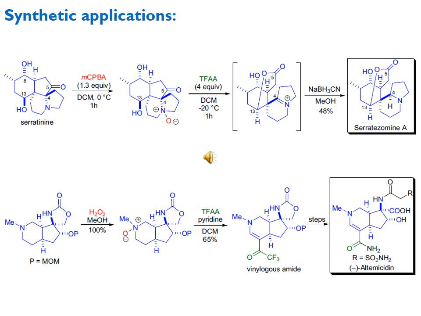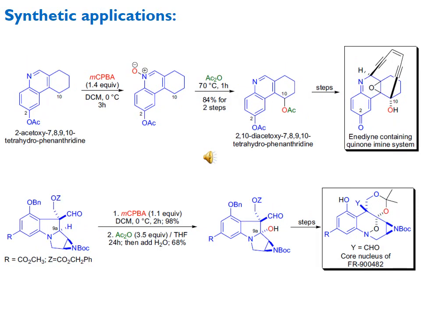Similarly, in the second example, here you can see hydrogen peroxide is used for the oxidation of tertiary amine into N-oxide, and then on treatment with trifluoroacetic acid in pyridine and DCM, we get the formation of a trifluoroacetyloxy substituent with enamine formation, and this after multiple steps has been converted into an amide. In the drug, here you can see ultimycetin.